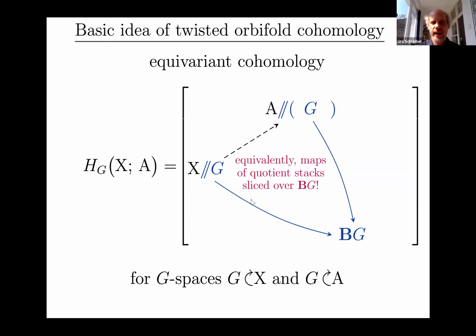As such, these are objects in the slice over BG. And now we can look at slice maps that actually respect these maps to BG. It's a simple exercise, but also the first example of an extremely deep fact, namely that homotopy quotients sliced over the classifying space of the group that acts form equivalently the category of G actions. So these maps are actually the same as equivariant maps from X to A. So we have reformulated ordinary equivariant cohomology as being maps of stacks in this form.